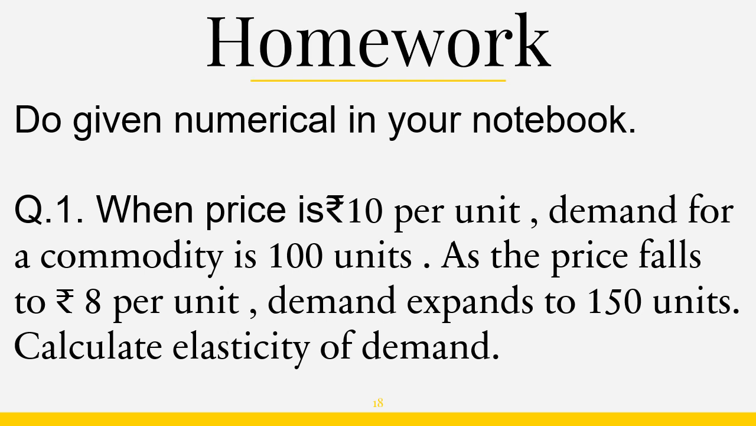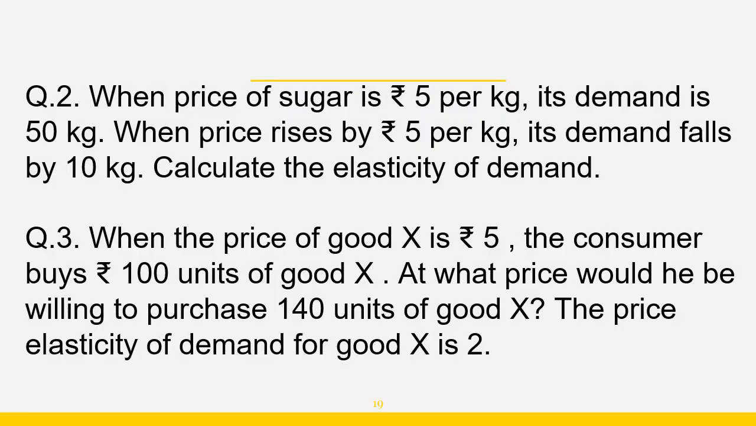So your homework is to do the given numericals in your notebook. First numerical: when price is rupees 10 per unit, demand for a commodity is 100 units. As the price falls to rupees 8 per unit, demand expands to 150 units. Calculate elasticity of demand. The second question: when the price of sugar is rupees 5 per kg, its demand is 50 kg. When price rises by rupees 5 per kg, its demand falls by 10 kg. Calculate the elasticity of demand.